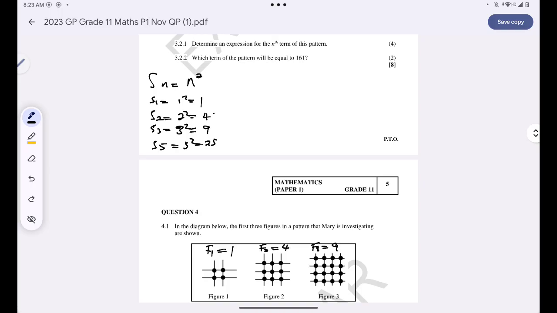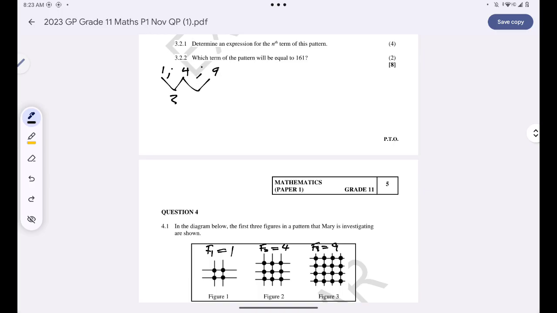But if you didn't see it like that, guys, the number of squares in figure 1, 2, 3 forms a quadratic number pattern. You can simply say 1, 4, 9. 4 minus 1 gives 3. 9 minus 4 gives 5. The constant difference is 2.